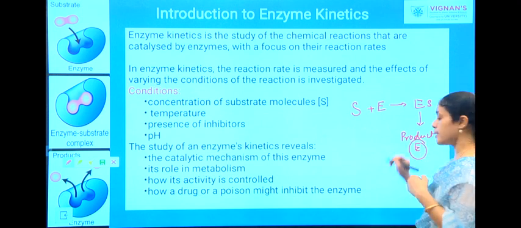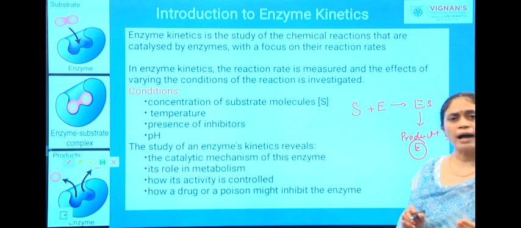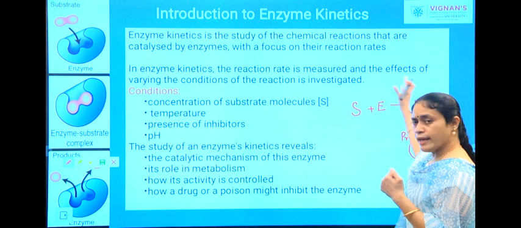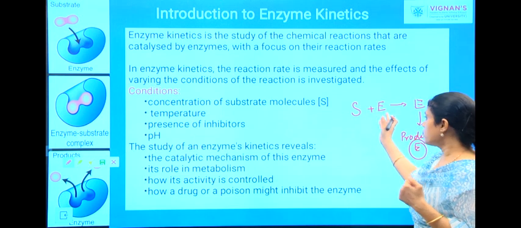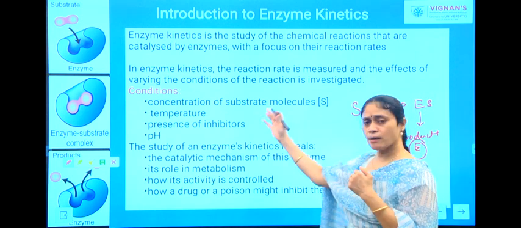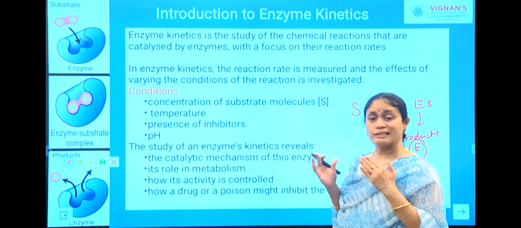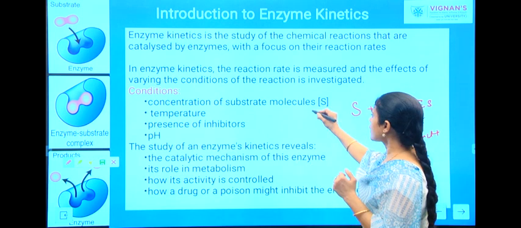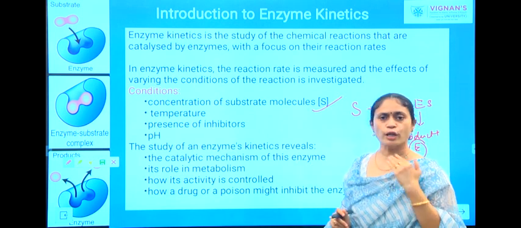This enzyme is now free to combine with any other substrate molecule. So, for any enzyme catalyzed reaction, the major requirement is your substrate, and the condition which determines the change in the reaction is the concentration of your substrate molecule.